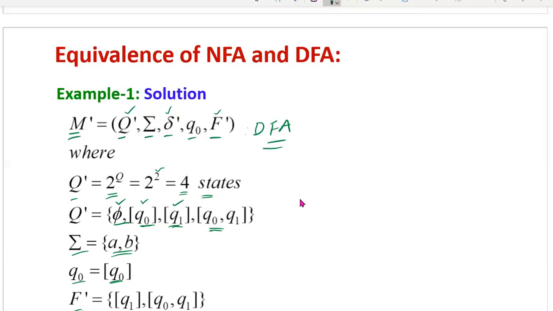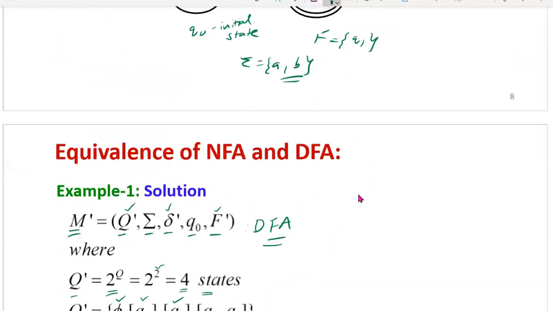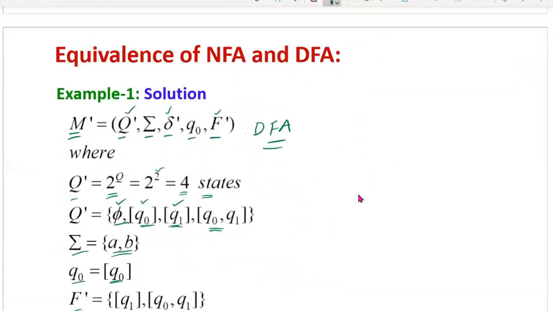Then the final states: F dash is a subset of Q dash. In the given NFA, what is the final state? You can go back once and check. Here Q1 is the final state. So in Q dash, whatever state combinations contain Q1, all are considered final states. Now let us check Q dash. Q0, here Q1 is not there. Q1, yes, it is a final state.